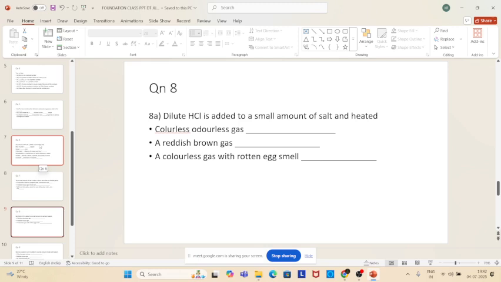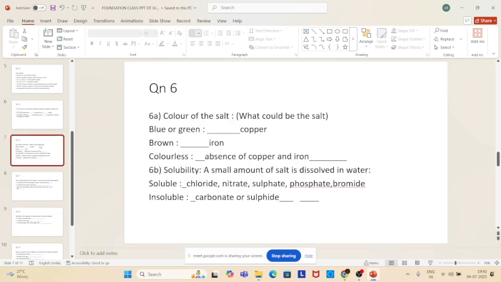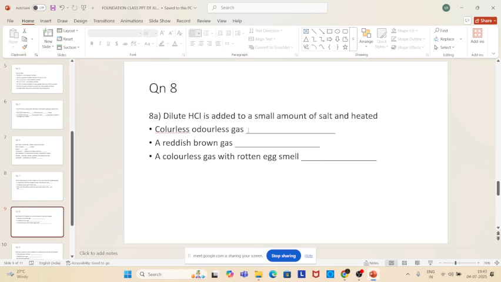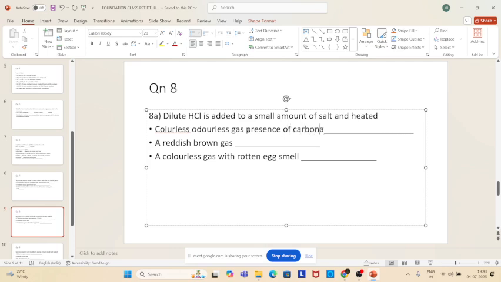I think you can get the answer from this. Colorless, oxygen and nitrogen, sir. No, colorless, copper and iron. Colorless. This thing, it's a presence of carbonate. Yes, carbonate is there in that salt. Presence of carbonate. Okay, right.